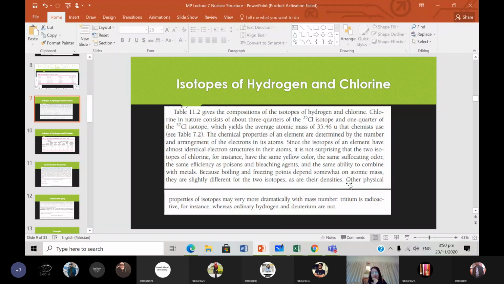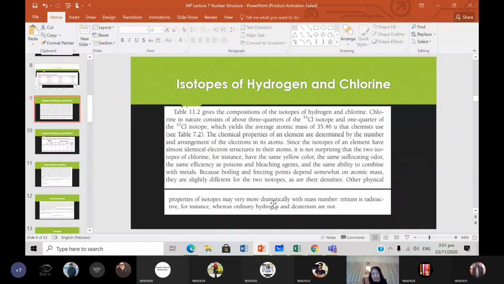Chemical properties depend on the number and arrangement of the electrons, but physical properties depend on the atomic mass. Because we know that two isotopes have slightly different atomic masses, they will have slightly different boiling and freezing points, and their densities will also be different.